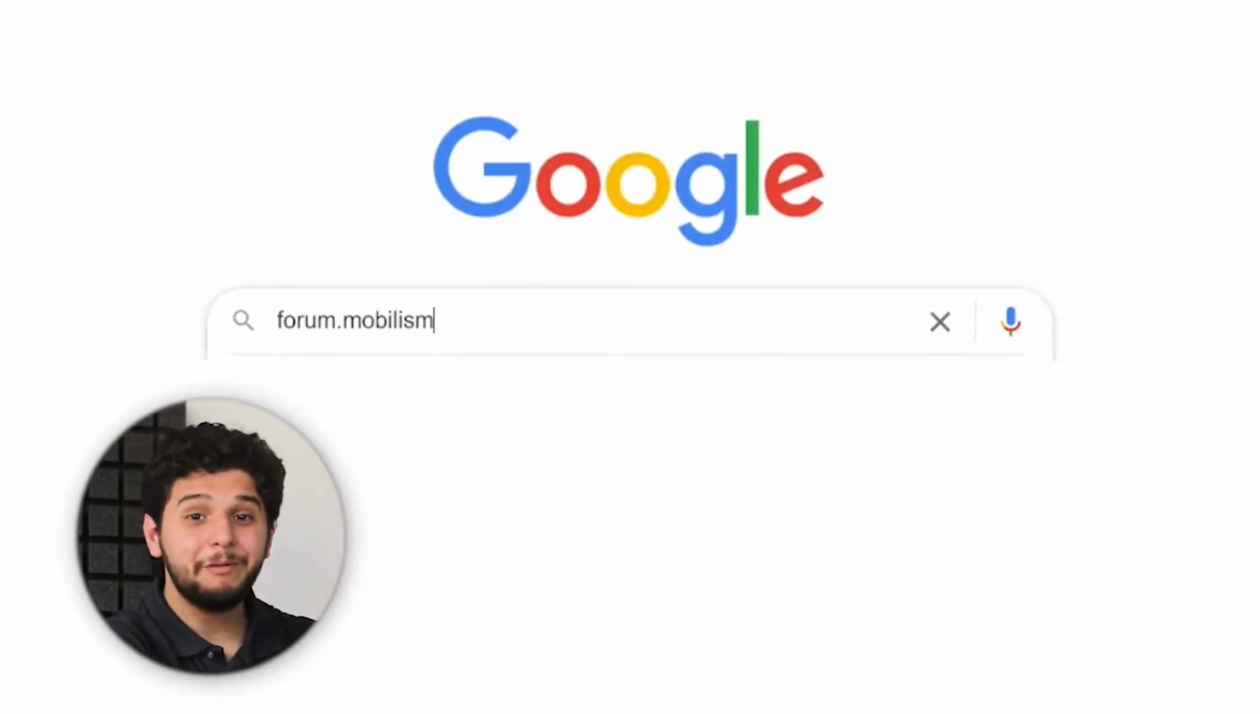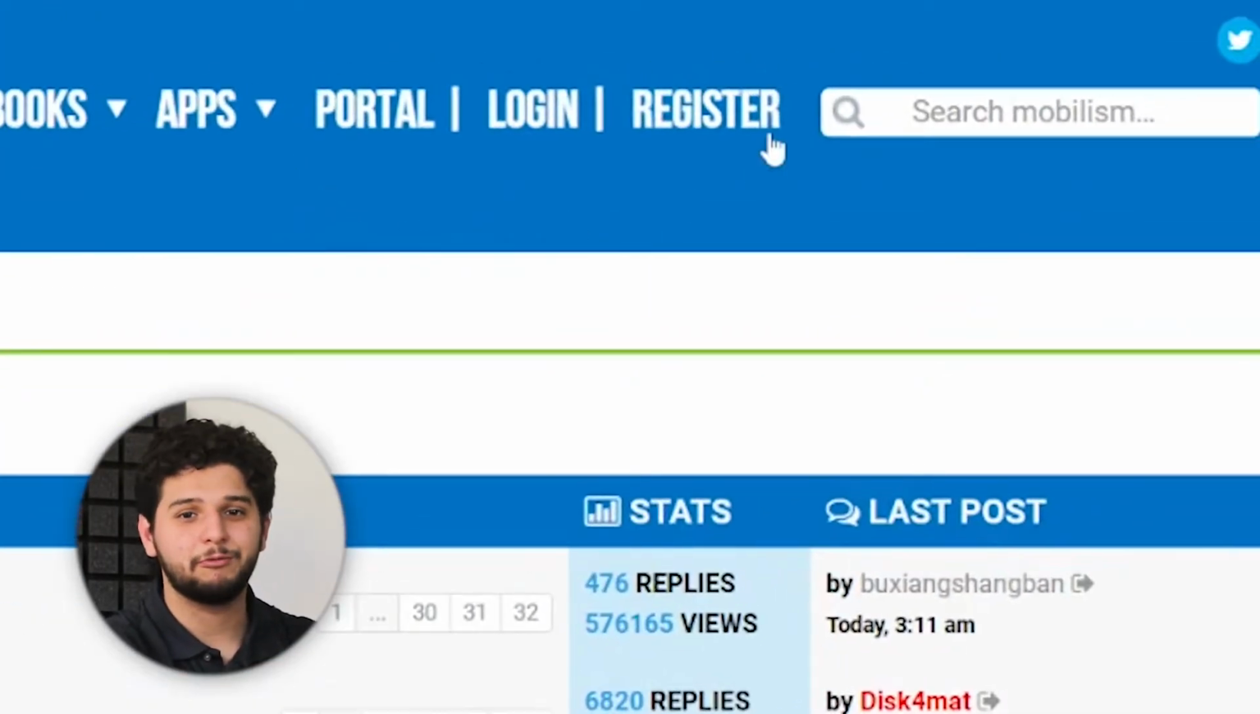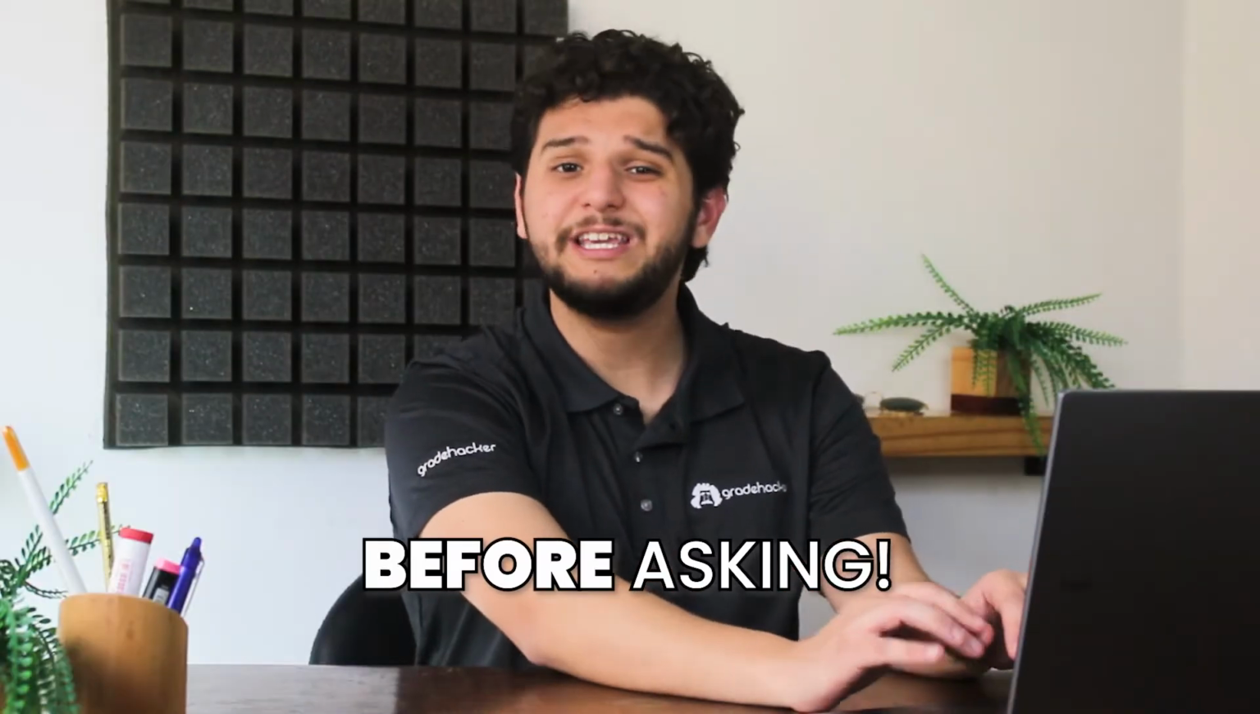Using it is easy. We need to enter forum.mobilism.org and create an account. We know, it's a letdown, but you only need your email to sign in, so it won't take you more than 1 minute. Before asking, we should see if someone has already uploaded what we are looking for.